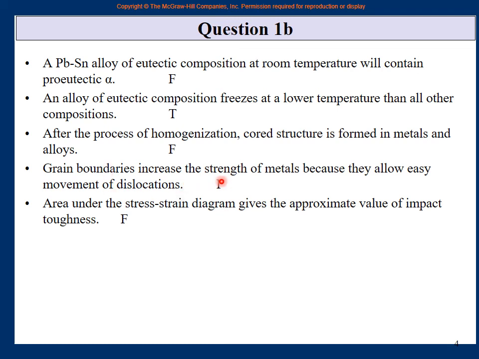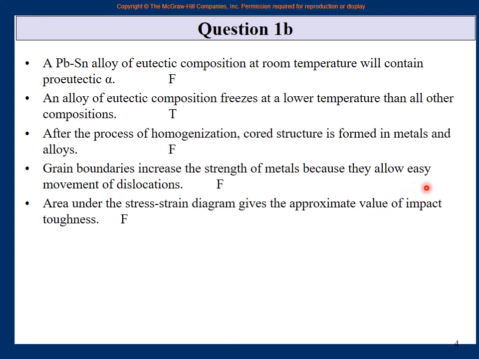So this is false. Last one on this page: area under the stress strain diagram gives the approximate value of impact toughness. Yes or no? It gives you the approximate value of toughness. Toughness, not impact toughness. A stress strain diagram is for a tensile test, not an impact test.